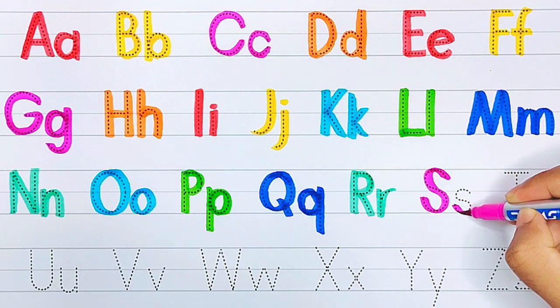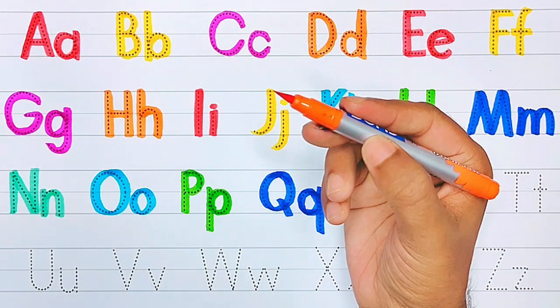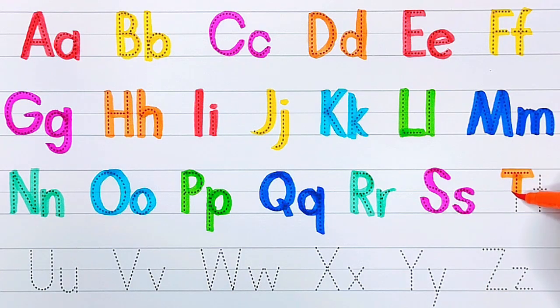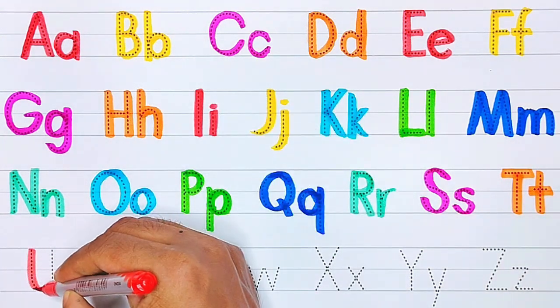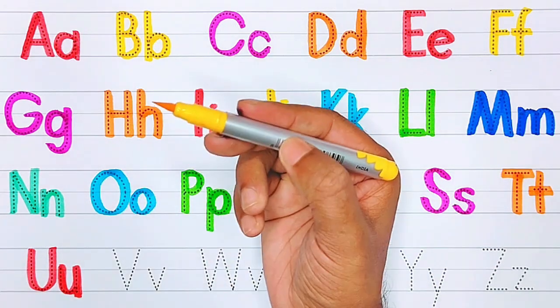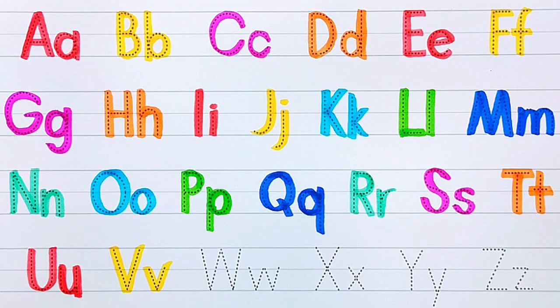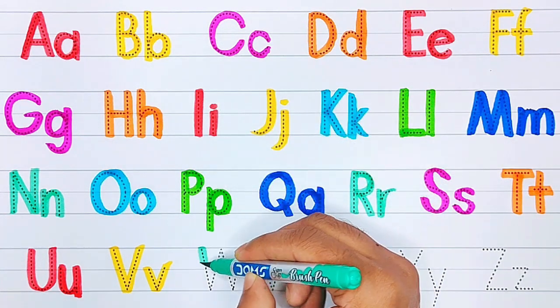S for sun. Orange color. T for tomato. Red color. U for unicorn. Yellow color. V for van. Green color.